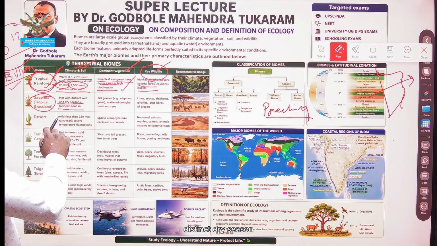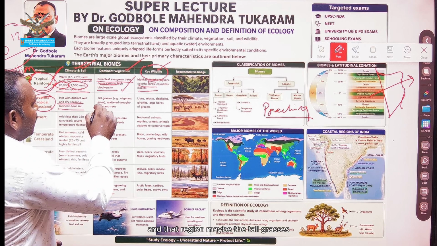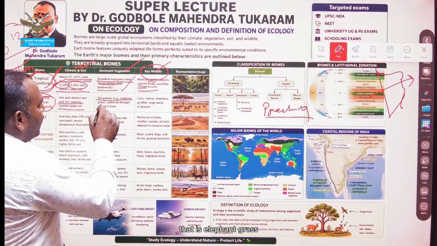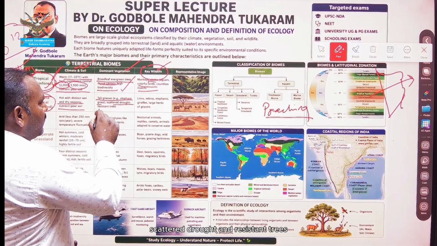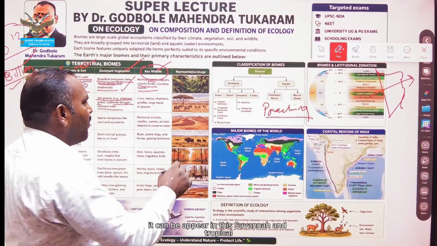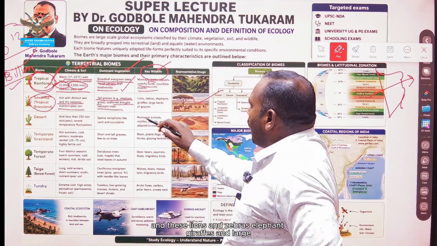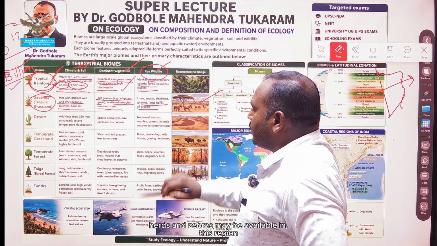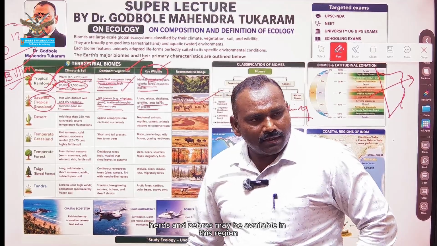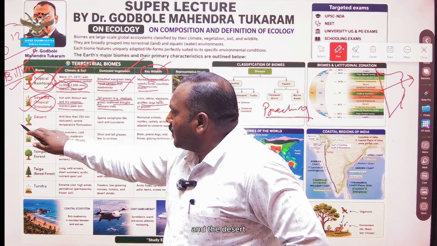Distinct dry season, and the soil is not enriched by different minerals, and that region may have tall grasses, that is elephant grass. Scattered drought-resistant trees can appear in this savanna, and lions, zebras, elephants, giraffes and large hares may be available in this region. First one is the tropical, followed by the savanna and then desert.